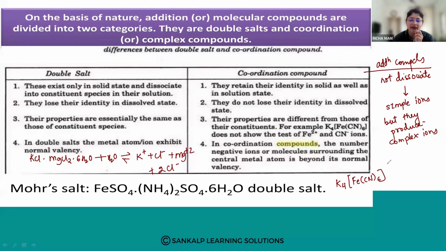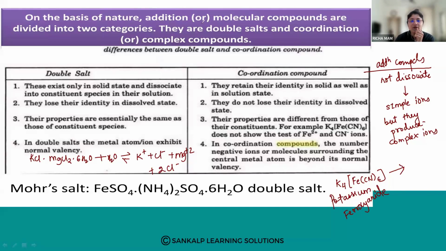Now, if you add it in water, the name of this compound is potassium ferrocyanide. How to name this compound, we are going to study in our next classes: IUPAC nomenclature of coordination compounds, very important. So what is a coordination compound? These are also addition compounds. When we add it in water, they will not dissociate into simple ions, but they will produce the complex ion.